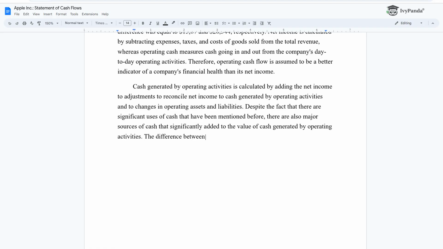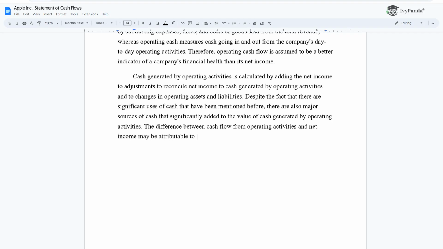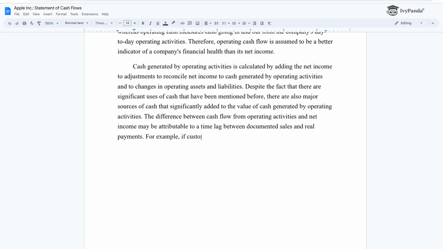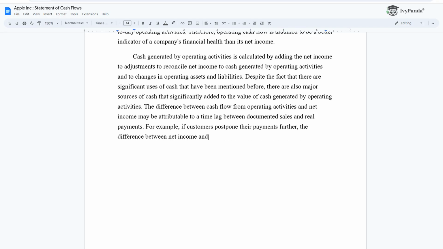The difference between cash flow from operating activities and net income may be attributable to a time lag between documented sales and real payments. For example, if customers postpone their payments further, the difference between net income and cash provided by operating activities will be greater.